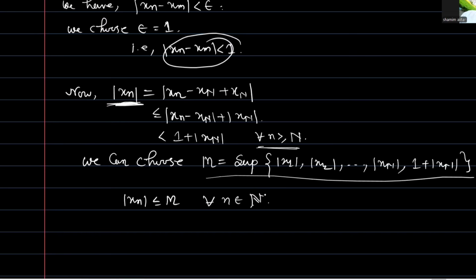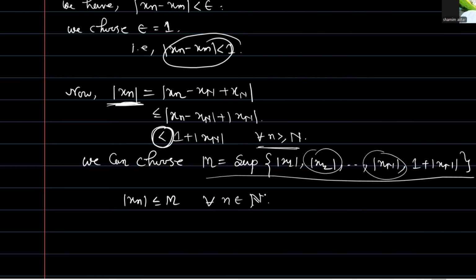But for those natural numbers less than N, there is no guarantee that this inequality remains the same, because the value of mod of x1, mod of x2, up to mod of x(N-1) may each be greater than 1 plus mod of xN.